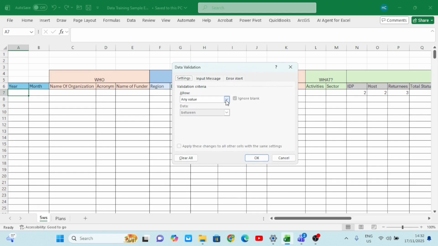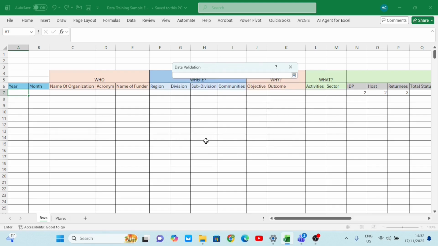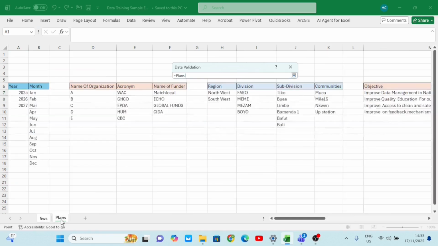I'll come here and I choose this, and then I choose list. The moment I choose list, I'll go to this small arrow and I select it because I want to move. Remember that I am in my 5W and I have selected the year. Now I'll move now to my plan. The moment I move to my plan, you see that that box is still there waiting for me. It wants me to take an action. I'll come now and reference the different years. And when I reference, I'll keep another space. I have kept 1, 2, 3 extra cells because I might want to come and put something there in the future.